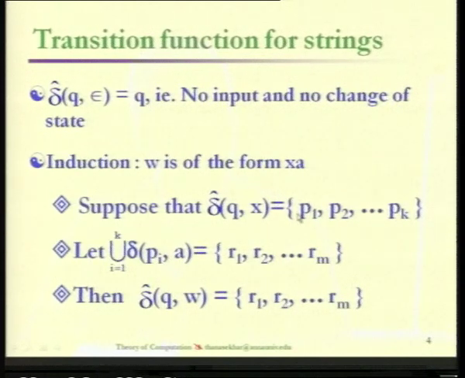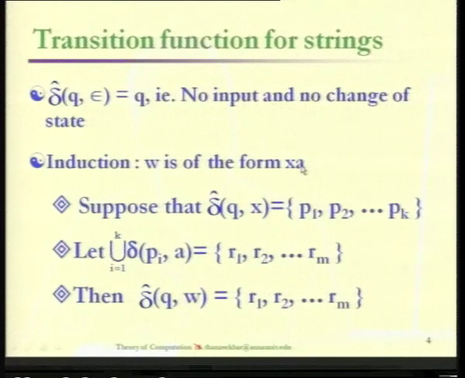Now, in addition to what we have got, we have to apply the transition for a. A is going to be a single symbol. So we can straight away apply the transition for a using the transition function delta, rather than going for delta cap. Delta cap here is recursively defined. Now, in order to find the transition for a, which is the remaining symbol available in w, we consider the transitions from every state, that is p1 to pk. That is what we are doing here: delta of pi comma a for all i varying from 1 to k. That is, we need to evaluate transitions from every state pi for the same symbol, that is a.